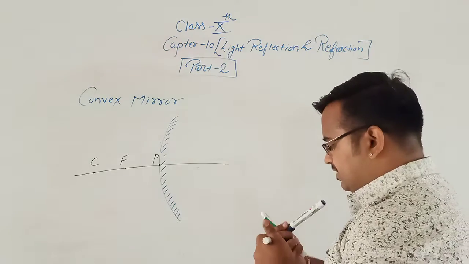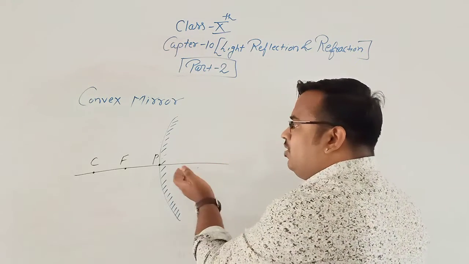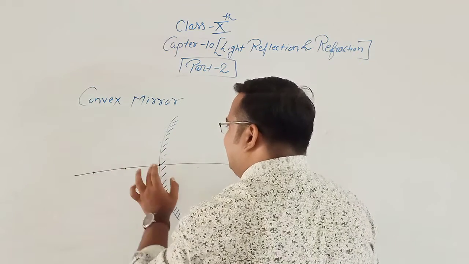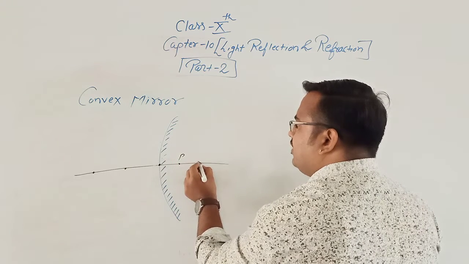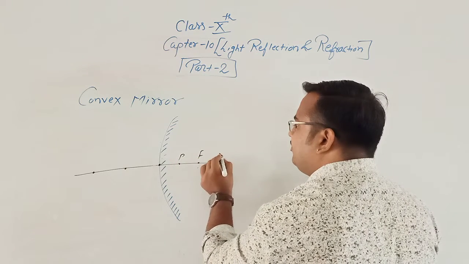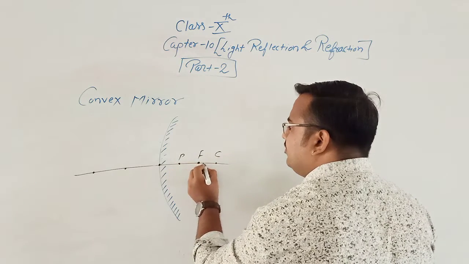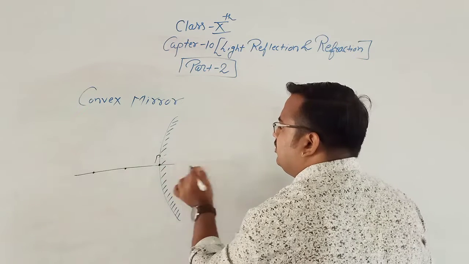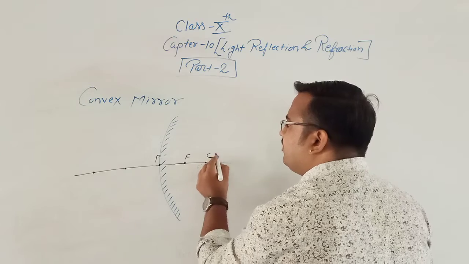So here also we can draw pole, focus, and center of curvature. Towards the right side also we can draw pole, focus, and center of curvature. This is pole, this is focus, and this is center of curvature.